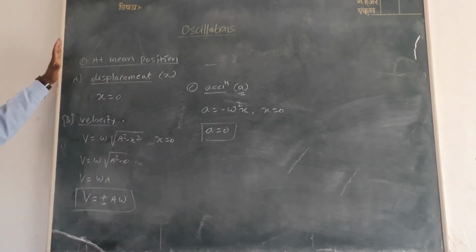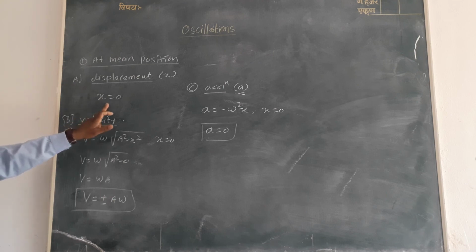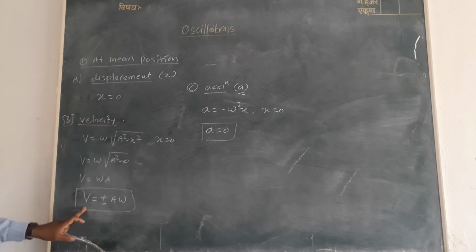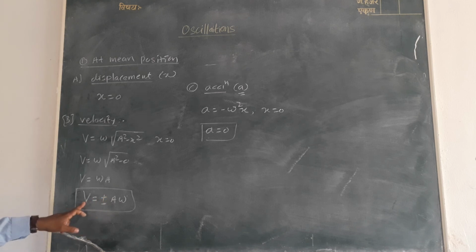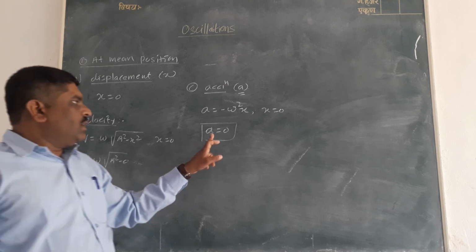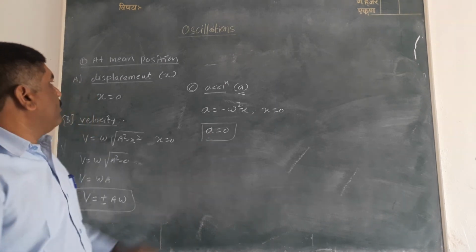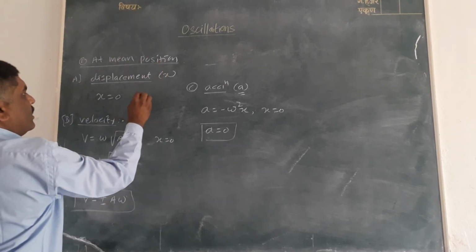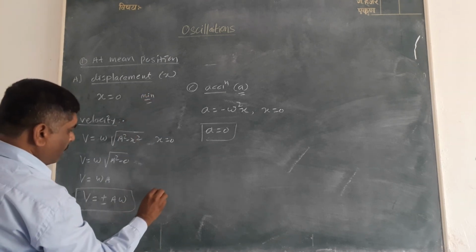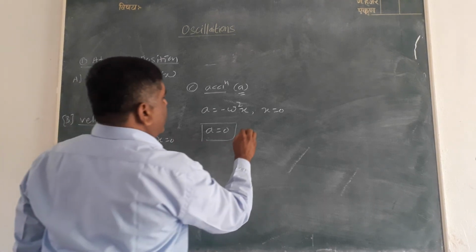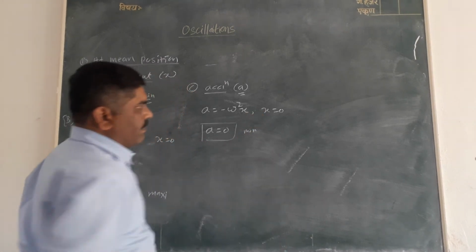At mean position, displacement is 0, but velocity is maximum, that is plus minus a omega, plus means in positive direction, minus means in negative direction. The displacement is 0, velocity is maximum, but acceleration is minimum. That is at mean position, displacement is minimum, velocity is maximum, and acceleration is minimum.